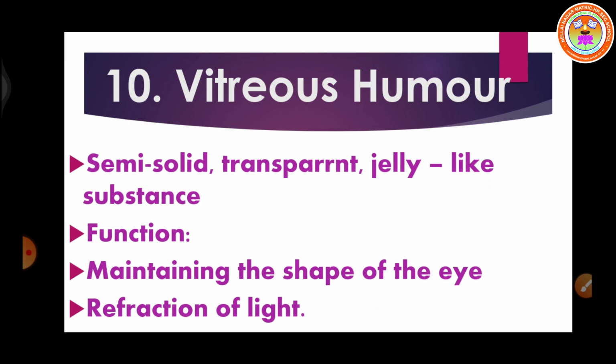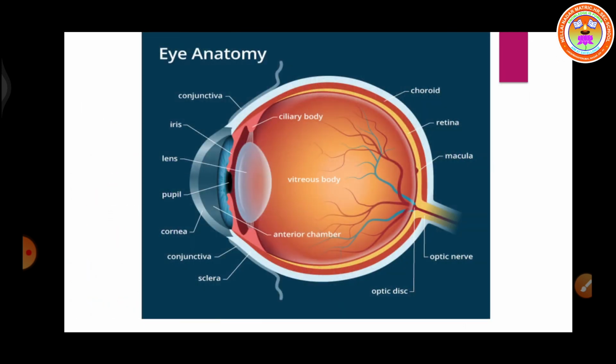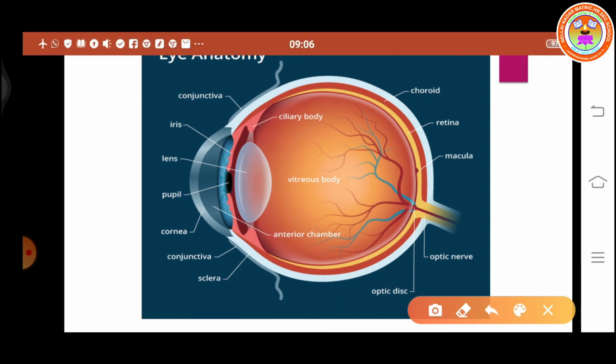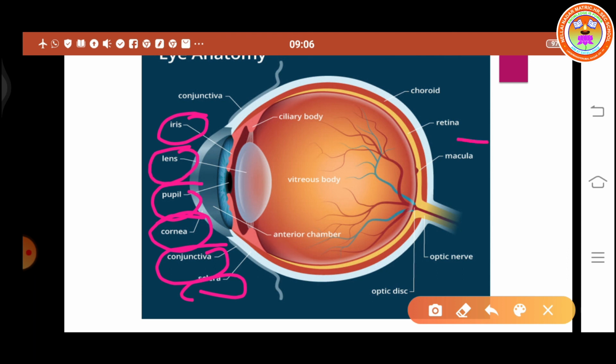Now, till now, we discussed the various parts of the eye. They are sclera, conjunctiva, pupil, iris, cornea as external structures, and lens, retina, optic nerve, vitreous humor, and aqueous humor.